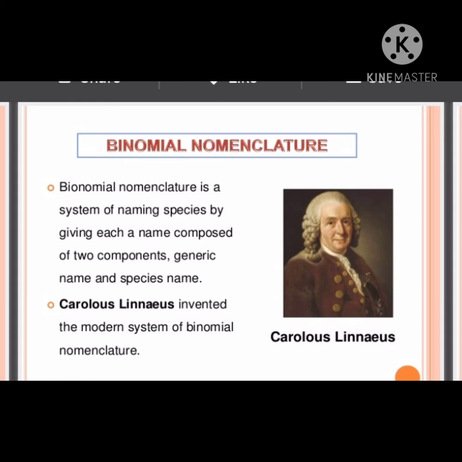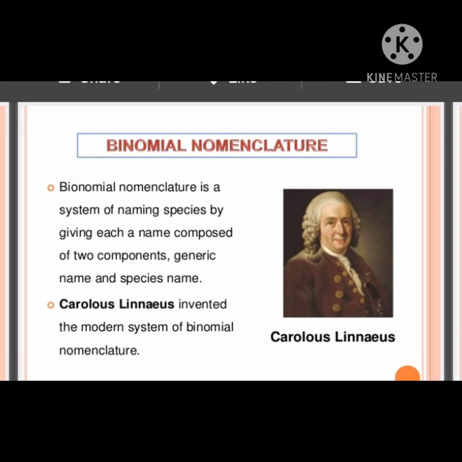But these common names are always misleading because of the religious or native language of their country they are using for giving the common names. So, in order to avoid this confusion, the scientists all over the world decided to give scientific names. These names are mainly based on the Latin language and preferred over common names in the scientific world.